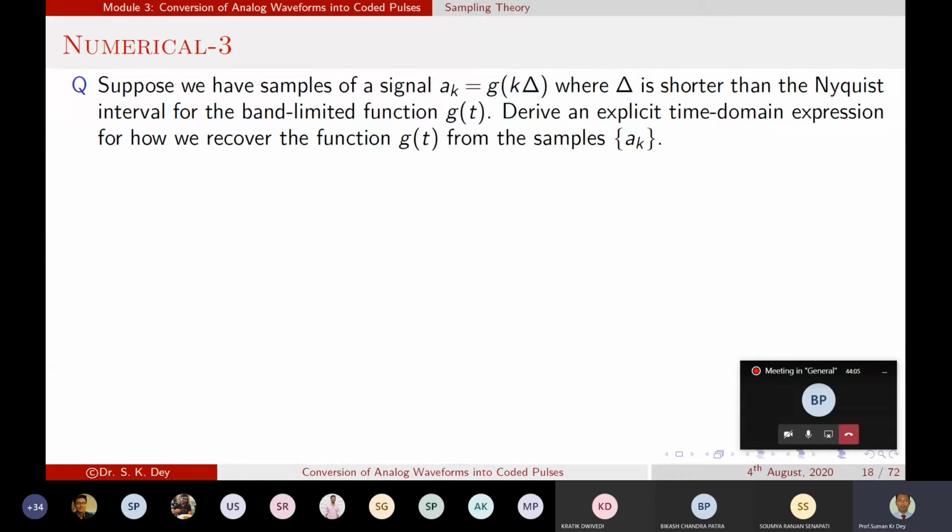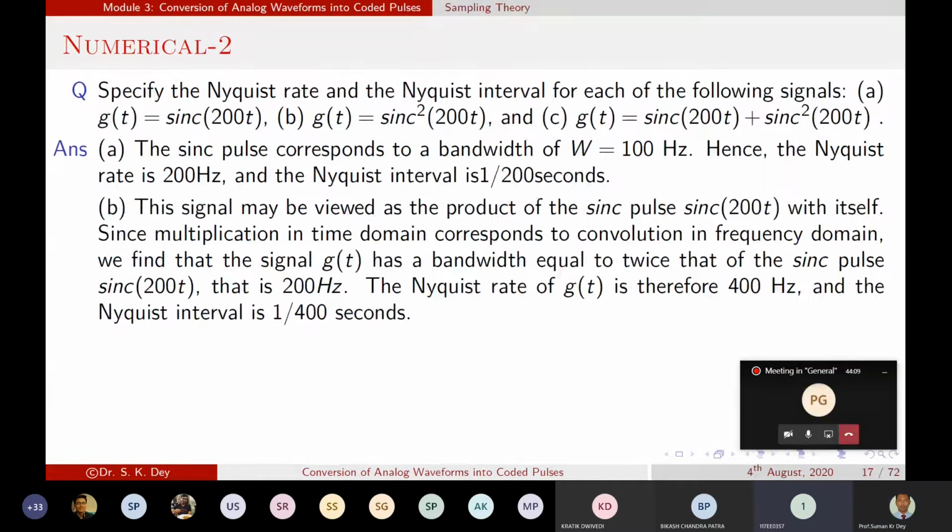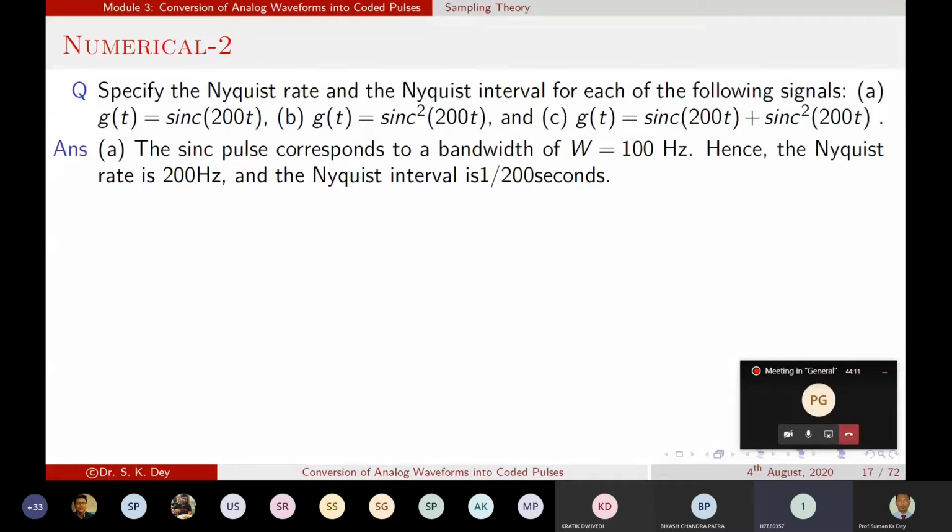Sir, in that previous question, can't we just convert that into the frequency domain, and from there find the F and Fs? It would be just three steps. Sinc square would be the Fourier transform of a triangular wave, and using the duality property, sinc square tau t would give the Fourier transform of 1 by tau triangular f by tau.